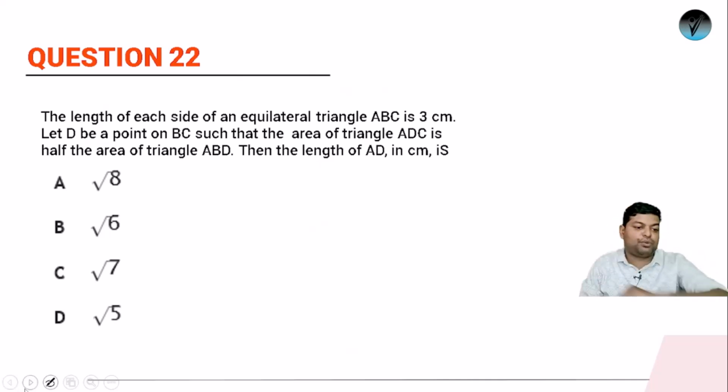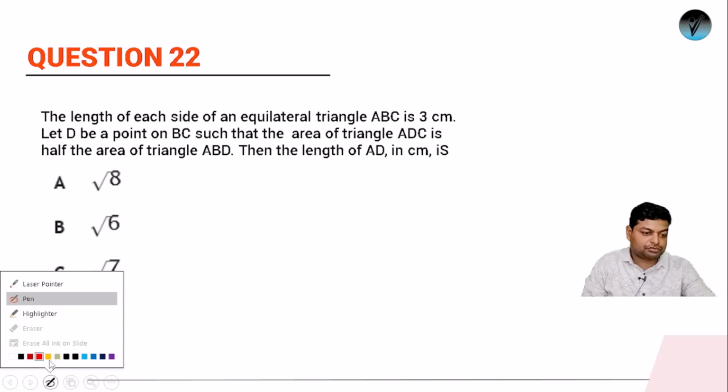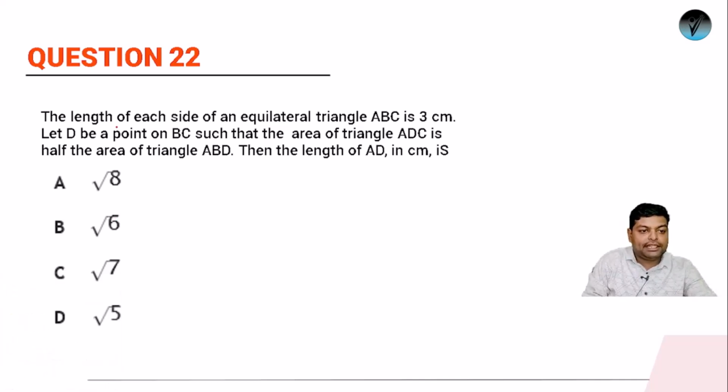Next we have is question number 22. So what is question number 22? The length of each side of an equilateral triangle ABC is 3 centimeter. Okay, so we have been given an equilateral triangle. Okay, and each side is of 3 centimeter. Okay, so this is 3 and even this is 3.